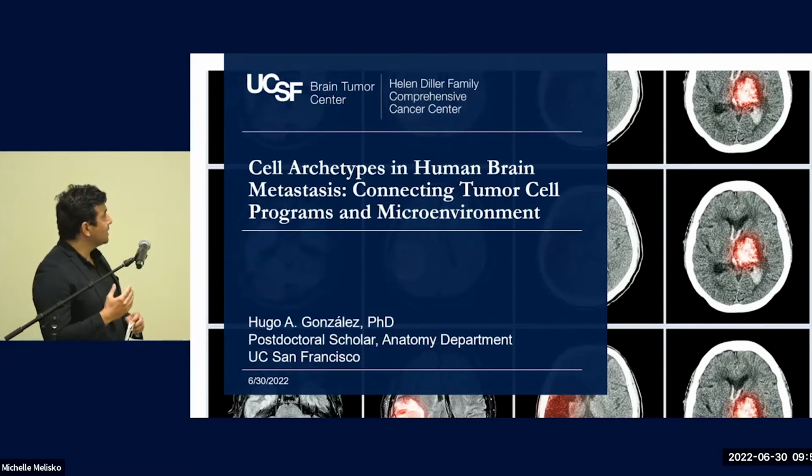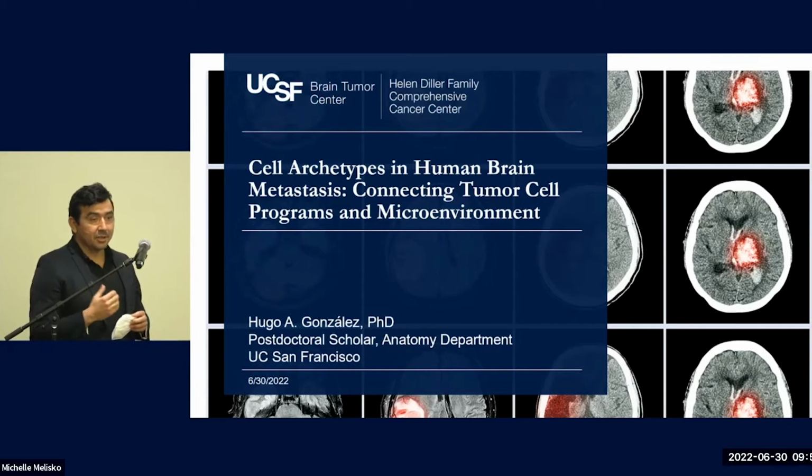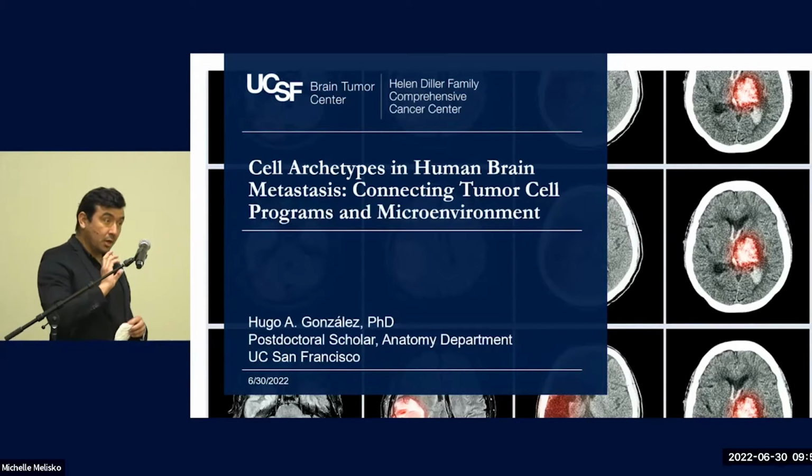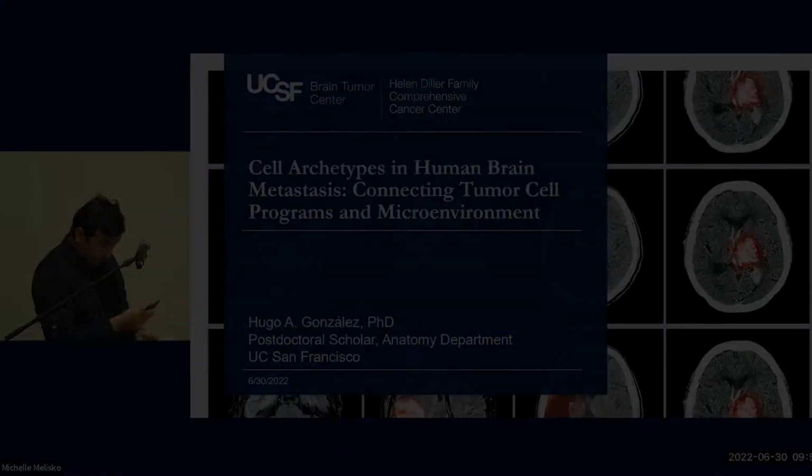So the data I'm going to show you today belong to this article that we published early this year, where we apply single-cell transcriptomics to human brain metastases from different cancer types. By applying single-cell transcriptomics, we're trying to identify commonalities across different cancer types, but also trying to understand the biology that operates in this kind of tumors.